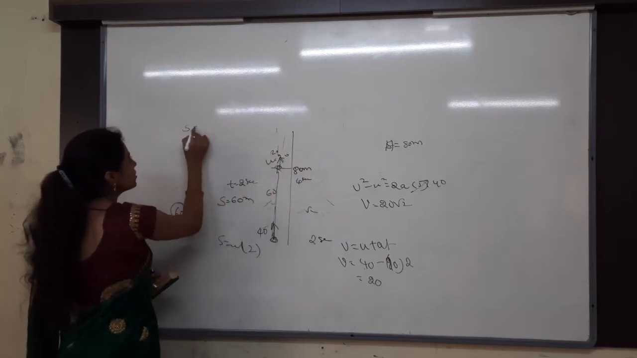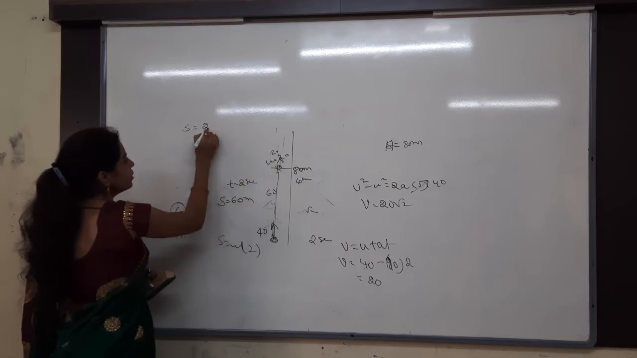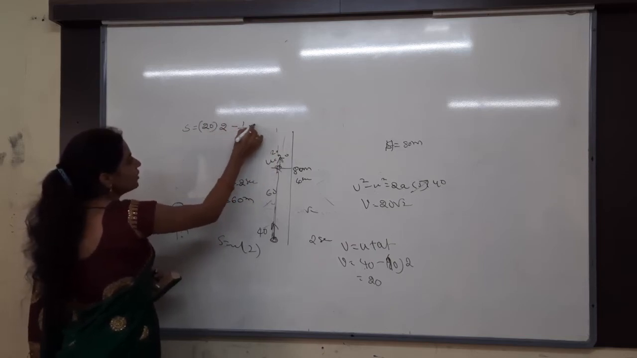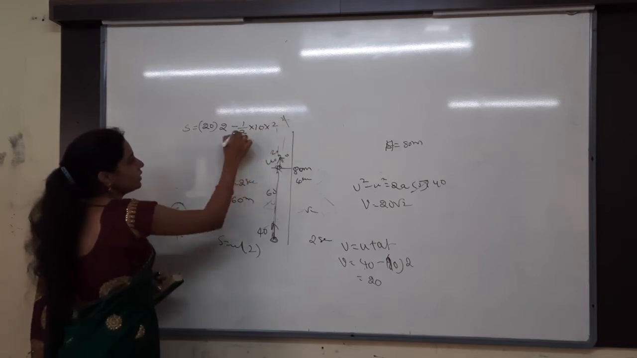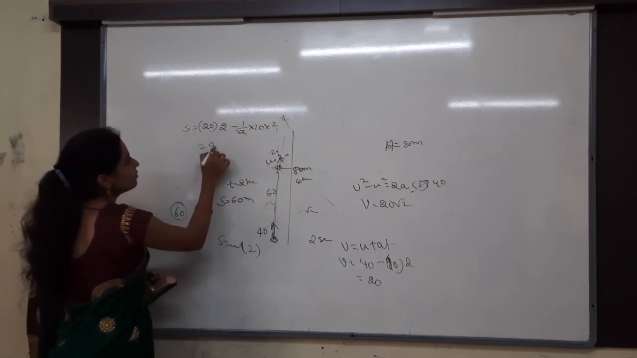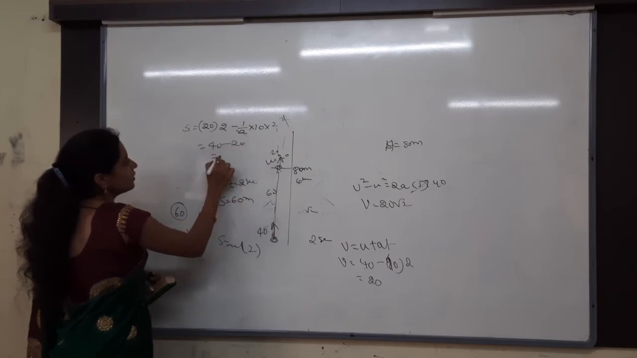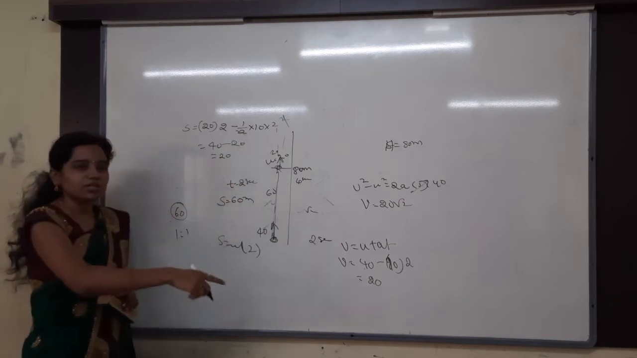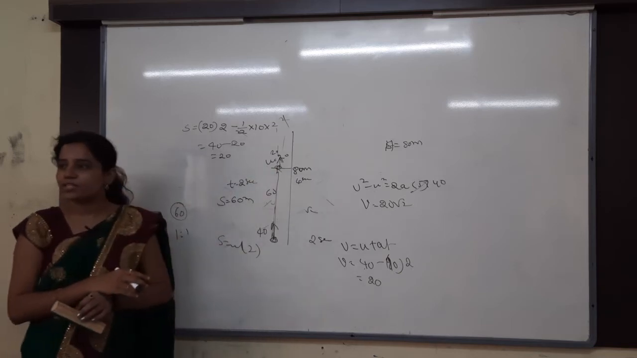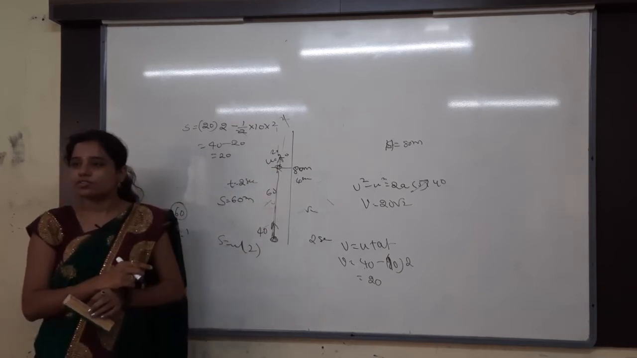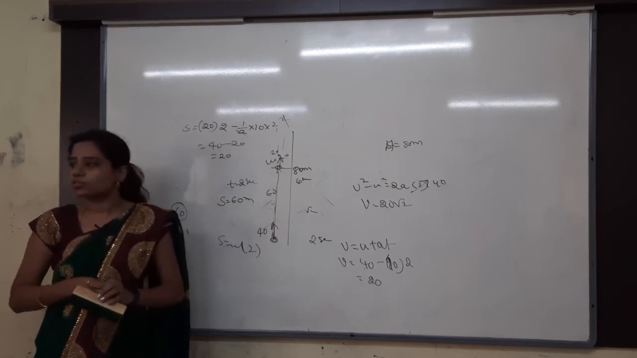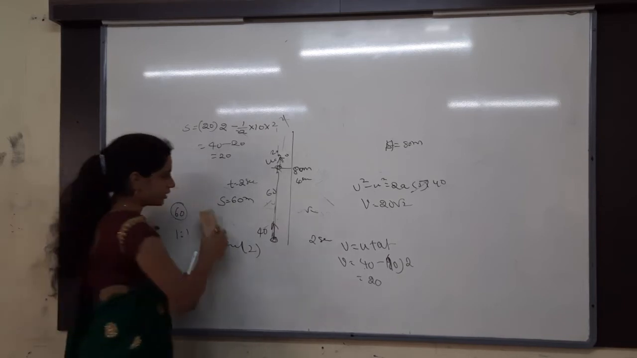Then s is equal to again what is the formula? u is how much? 20. Remaining time is how much? 2 seconds. Minus half into g into 2 square again. Then this will be how much? 40 minus 20. Then what is the answer? 20. First how much? 60 plus 20, totally how much? 80. We got the same answer or not? So that is how you have to solve. You should not take that velocity is constant throughout the motion. Understand, right? I'll solve the entire problem now.